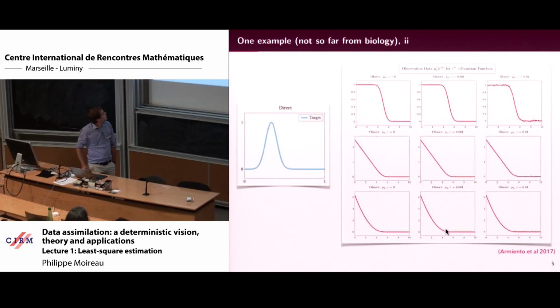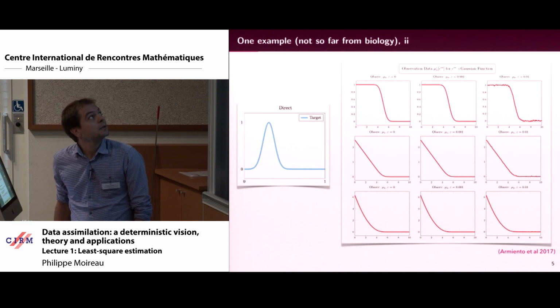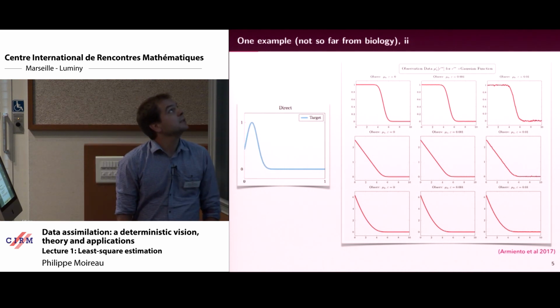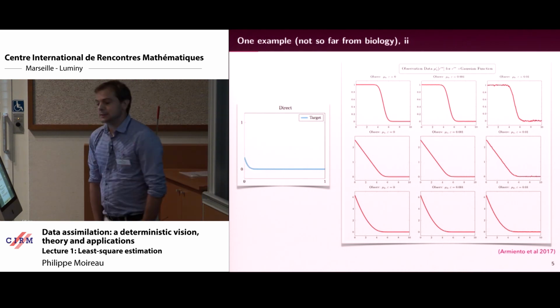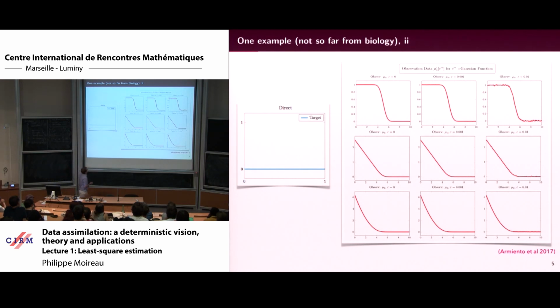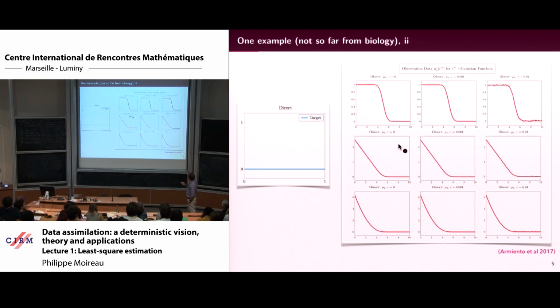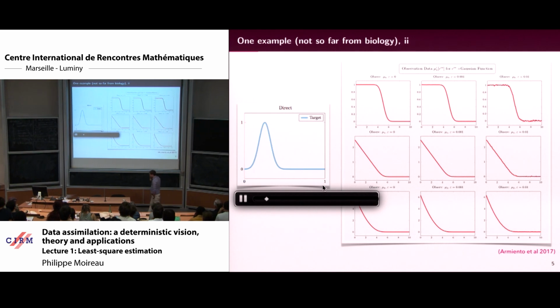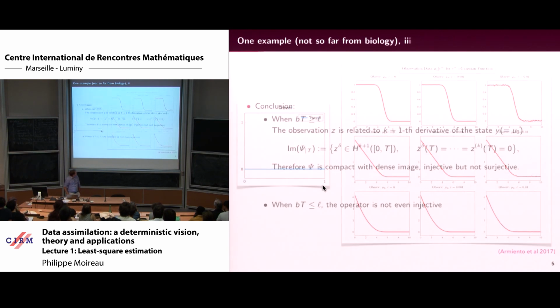So let me show you. It's super easy. You have this, and you measure the different moments, possibly with some noise on that. And then the question is, can I recover the initial condition from this? When you look at the previous formula, it should be quite nice.